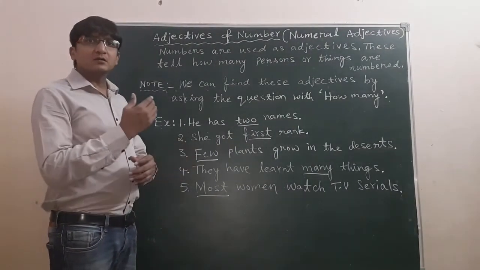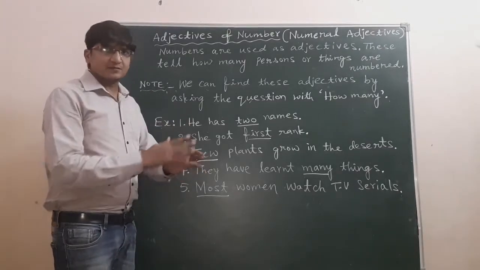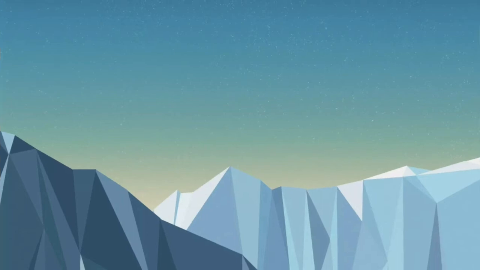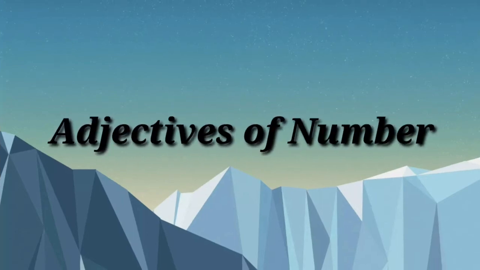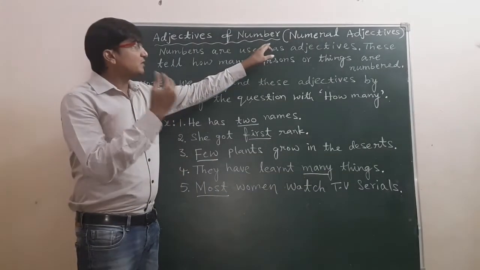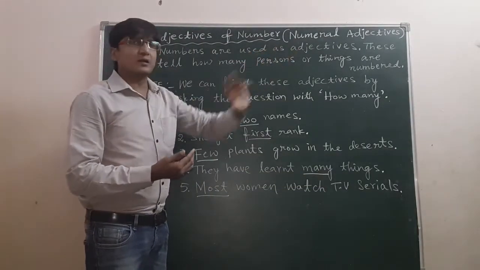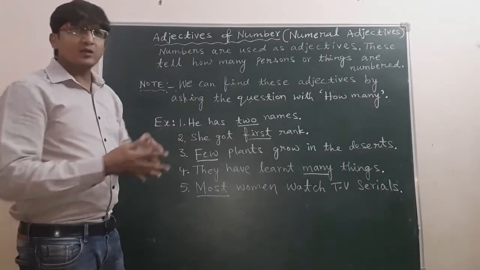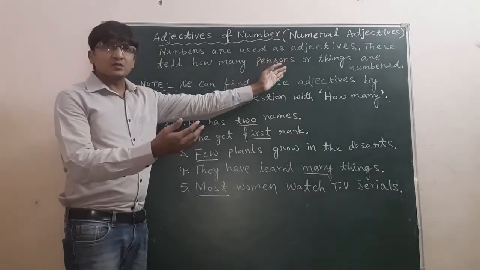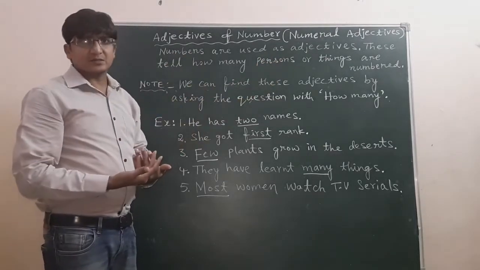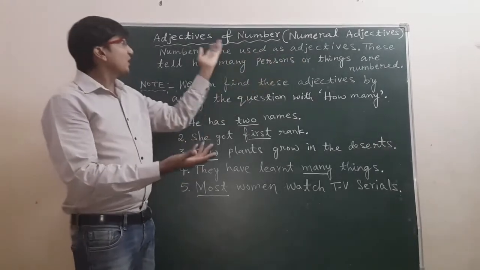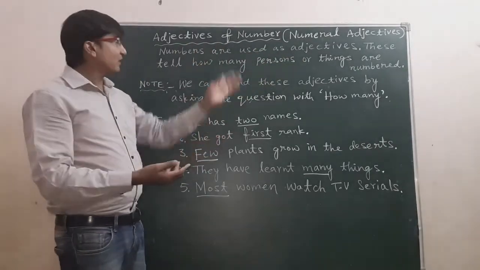And we will try to learn one more kind of adjective in this video, that is adjectives of number. These adjectives are also called numeral adjectives. What are numeral adjectives? Very simple. Numeral adjectives are used to represent numbers, or else numbers are used as adjectives. That's why these are called adjectives of number.